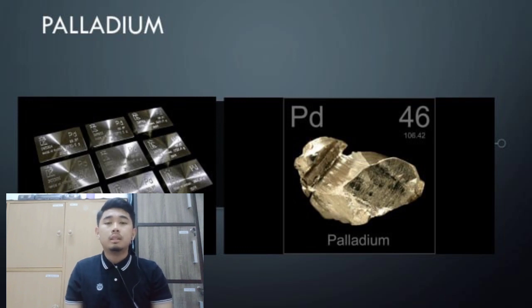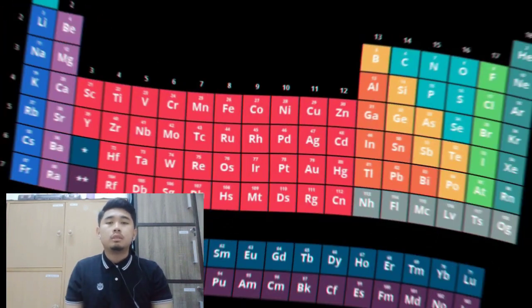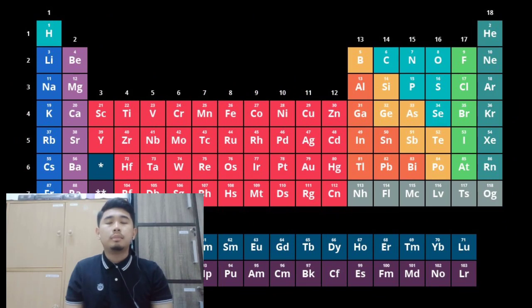Today I will talk about one of the transition metals in the periodic table, which is palladium. We can see that in the periodic table, palladium is located at group 10, row 5, with the symbol Pd and atomic number 46.